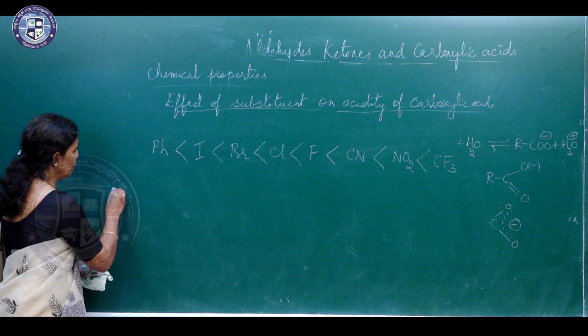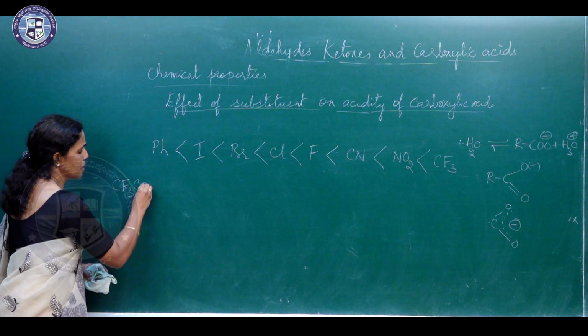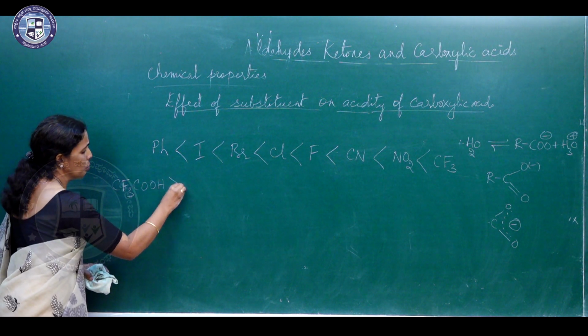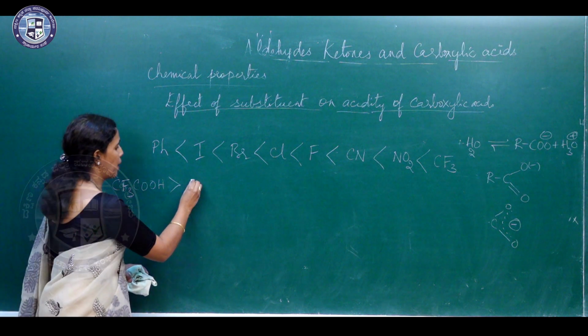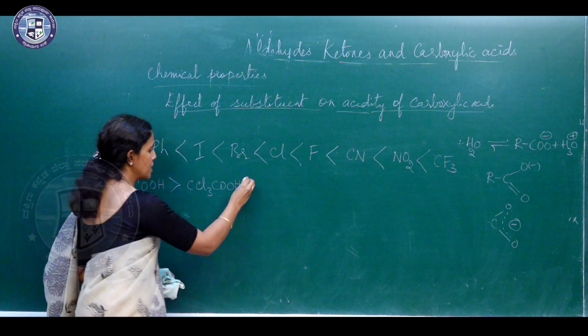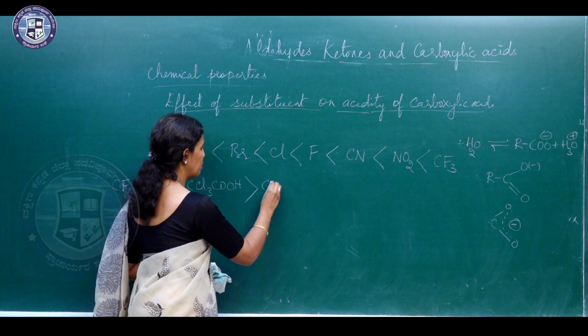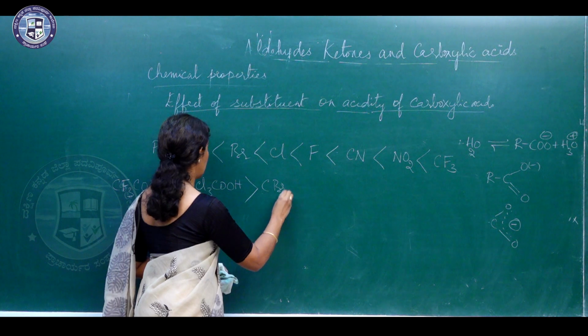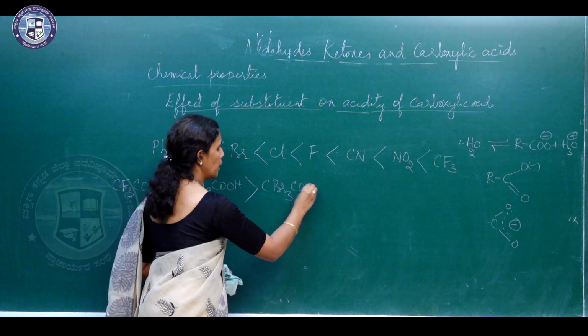So, we know trifluoroacetic acid, CF3COOH, is more acidic when compared to CCl3COOH. This is more acidic when compared to CBr3COOH.